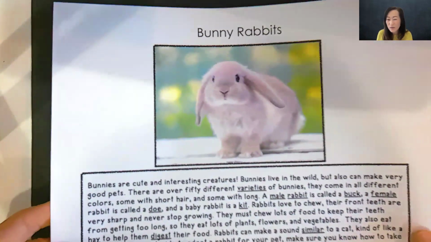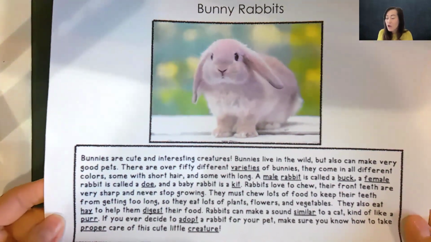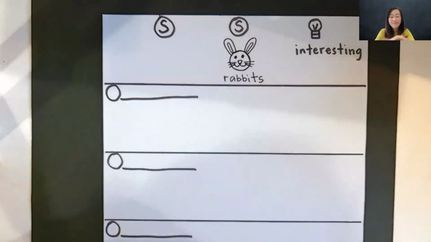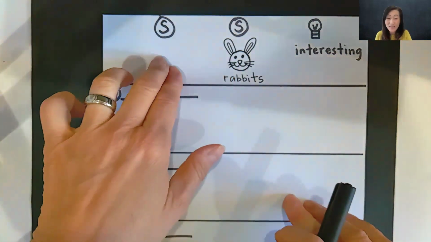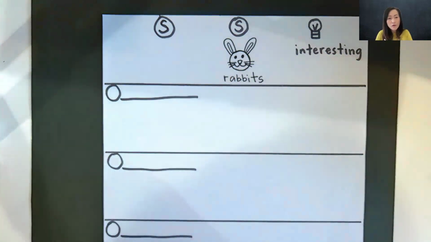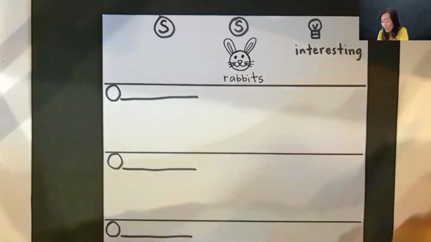But you know what? This article didn't really talk about a specific place that they live. So I'm going to choose in nature. How about that? In nature. Okay. We don't want to just say that rabbits that are ones that we see at school are interesting. These are the ones that are in nature on Earth. So we can do something like that. Okay, so let's do that.